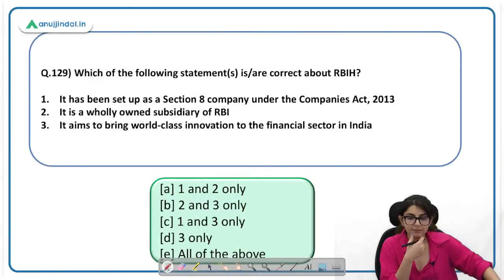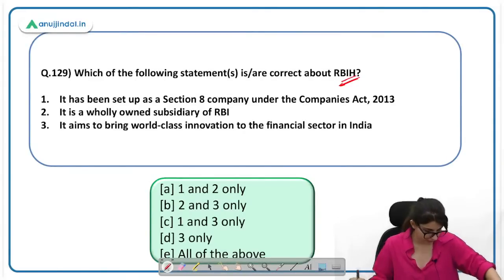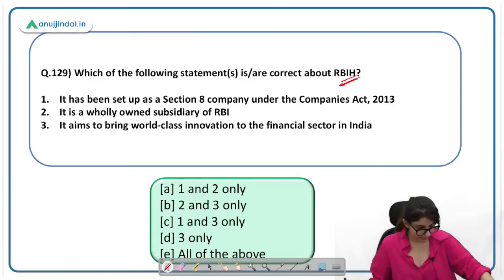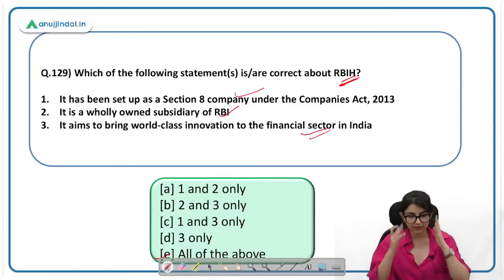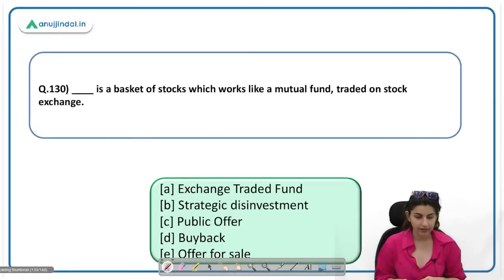Which of the following statements is correct about RBIH? Very easy, very important. Please let me know the answer to 129. Yes, it is set up as a Section 8 company. Whoever is saying E is right. It is a wholly owned subsidiary of RBI. It aims to provide world-class innovation to the financial sector. Right. So E, all of the above, is the correct option.